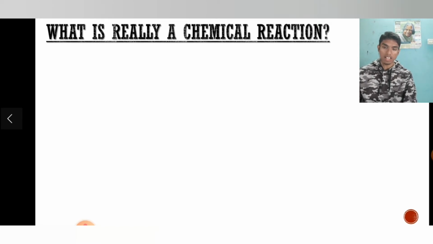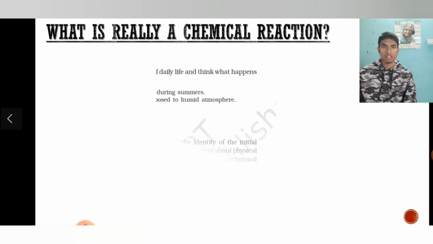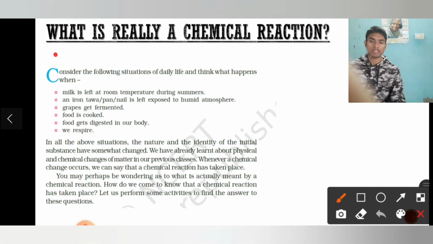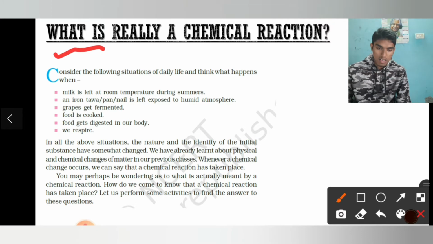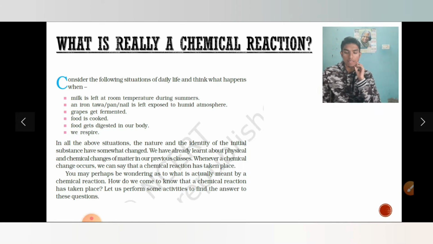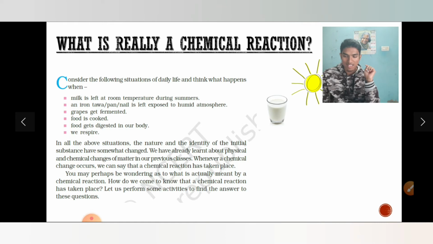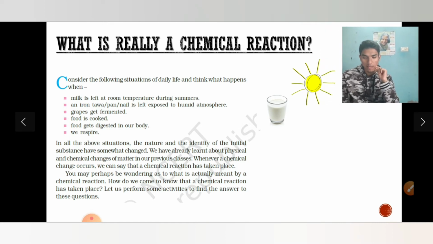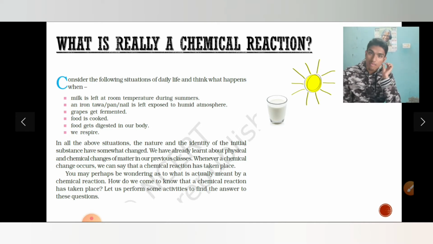So, what is really a chemical reaction? What do you mean by chemical reaction? Let us understand what is a chemical reaction with some daily life situations. First I am taking a glass of milk. Here comes the glass of milk and I am putting it under the sun. I am leaving the setup like this for an hour and I am going to observe this glass after an hour. What is happening to the milk in the glass?